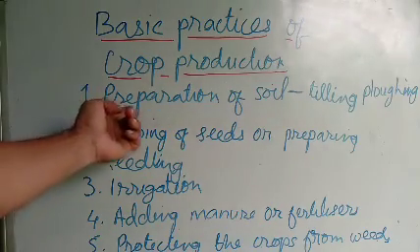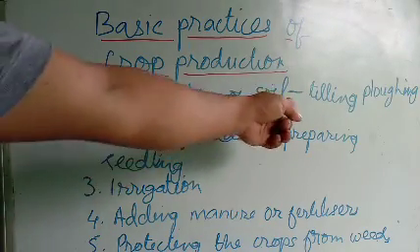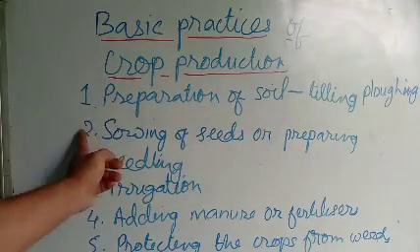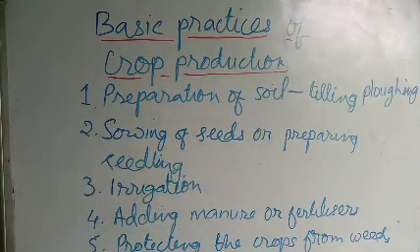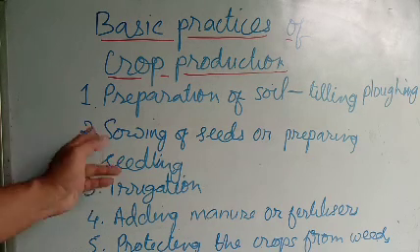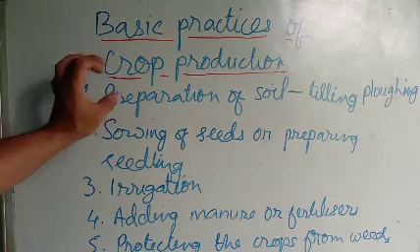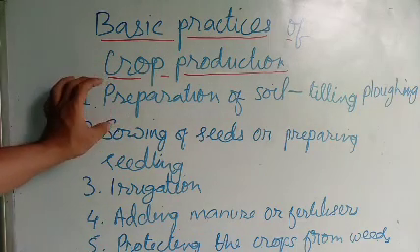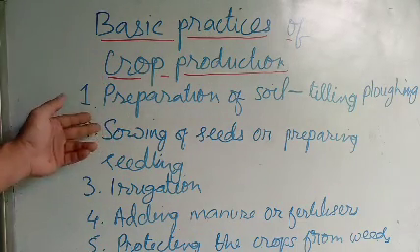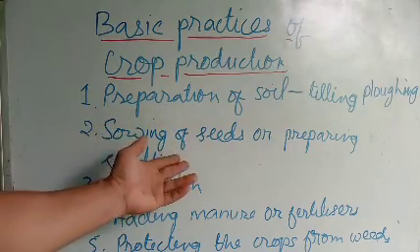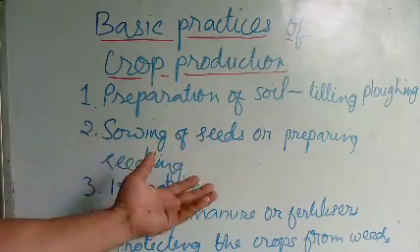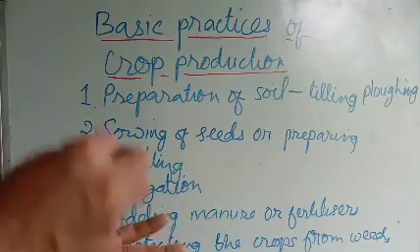The second is sowing of seeds or preparing seedlings in a nursery. After they till and plough, first they have to prepare the seed so that the seed will grow.